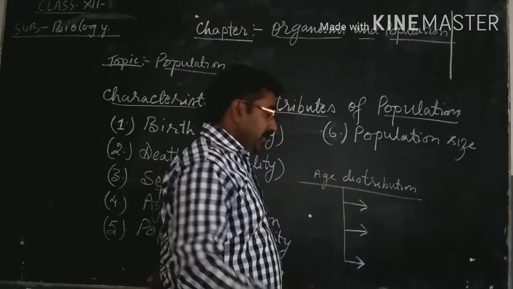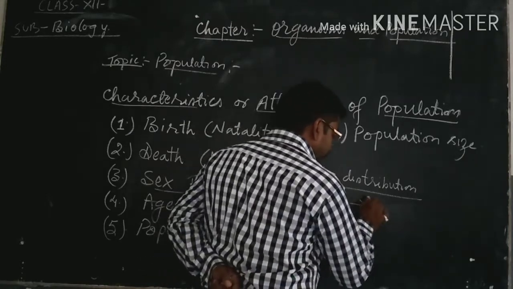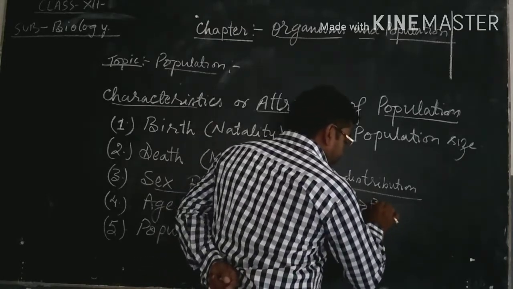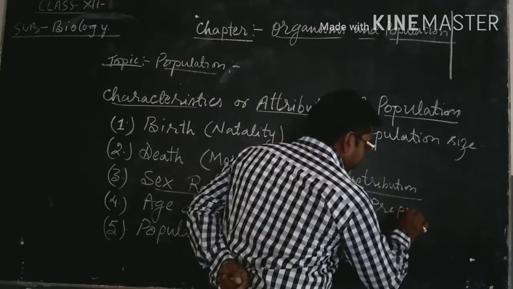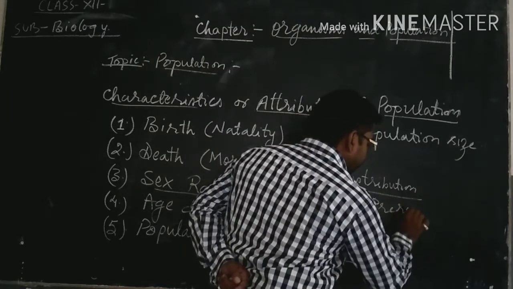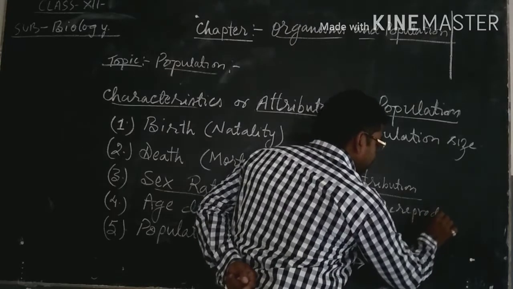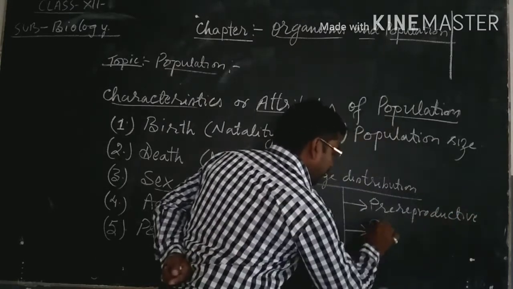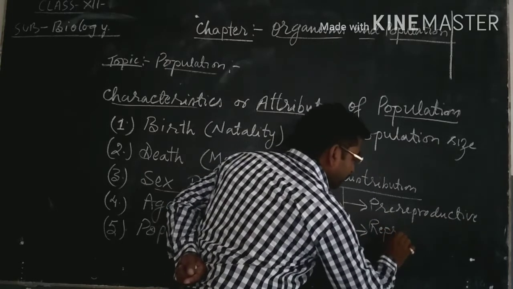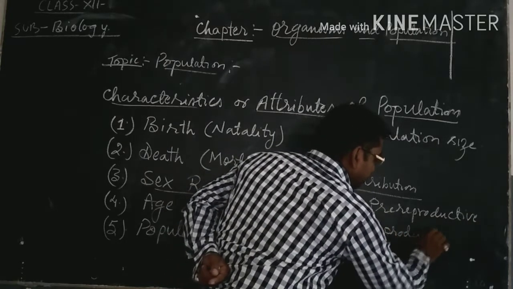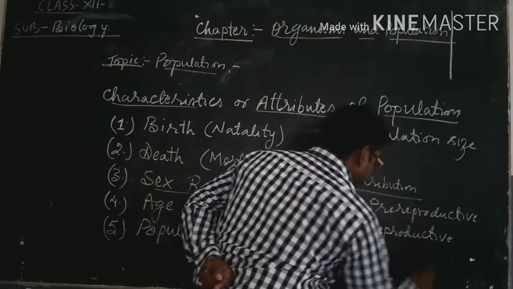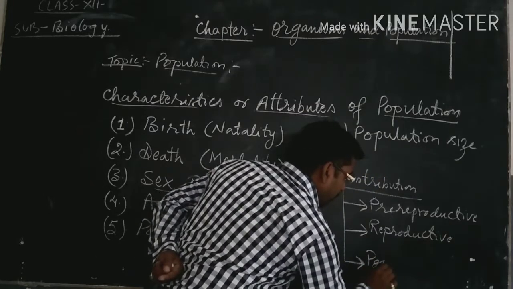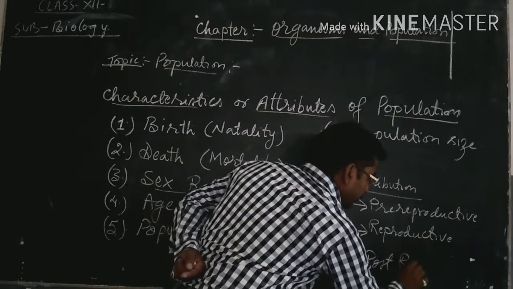The first one is pre-reproductive, the second one is reproductive, and the third one is post-reproductive.